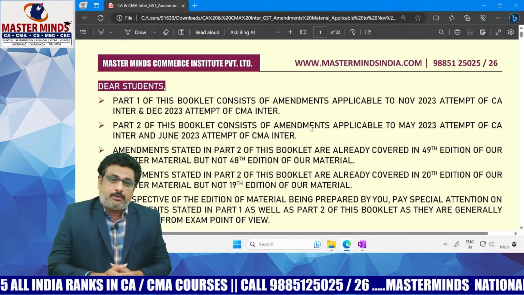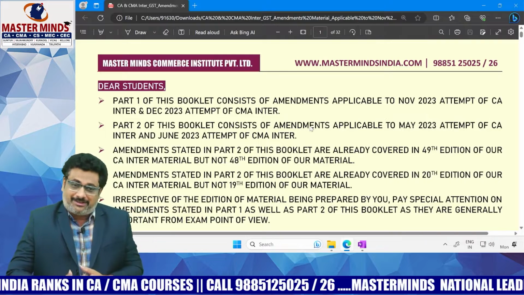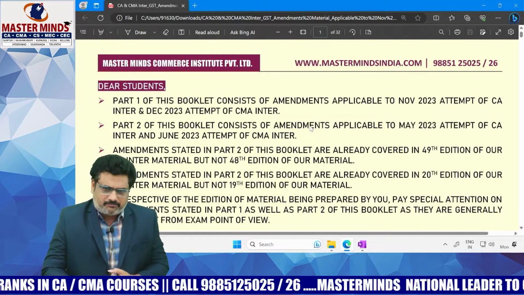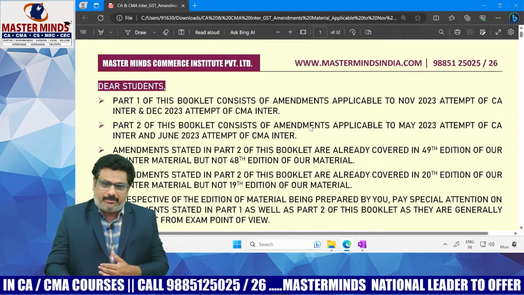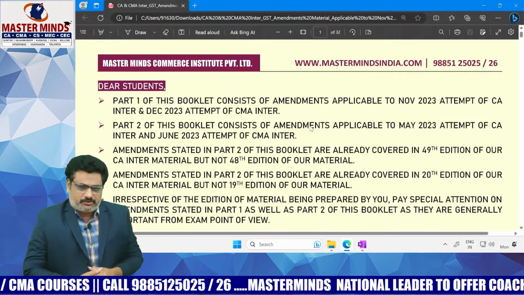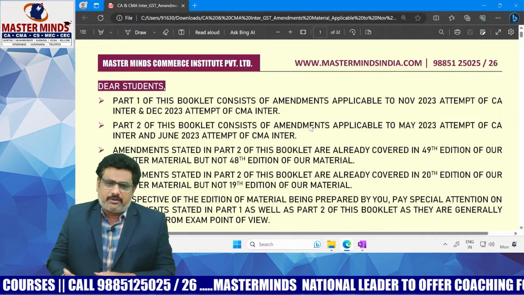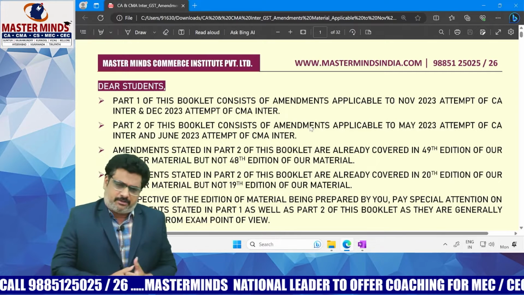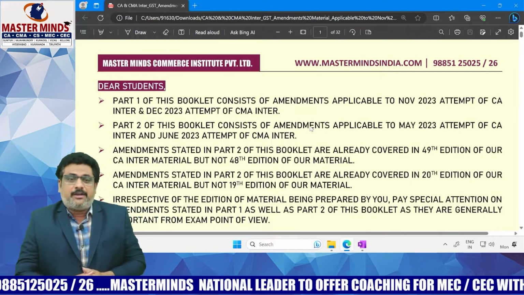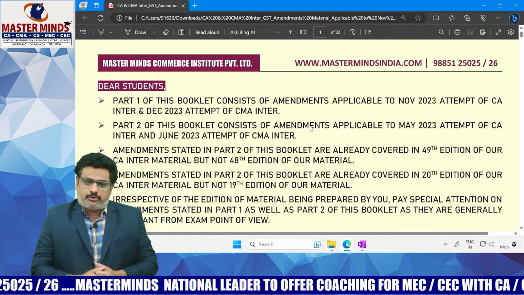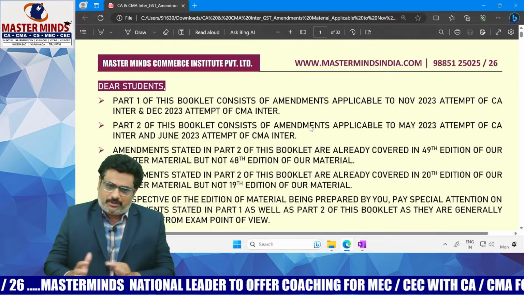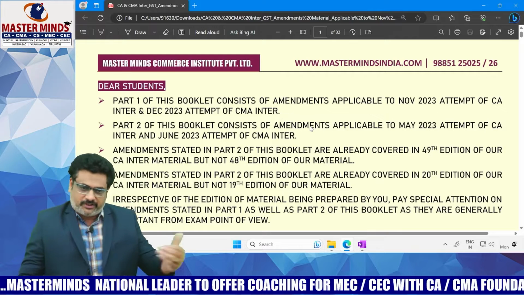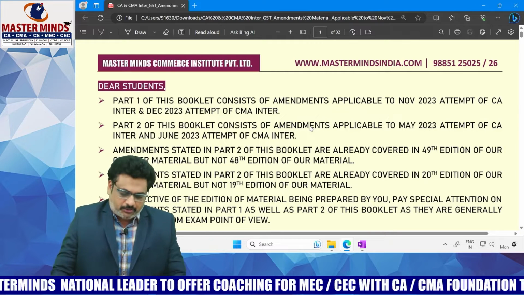Not all the amendments were tested in the May 2023 attempts, as well as with respect to June CMA Inter. So there is a possibility that the left-over amendments can be asked in this particular attempt also. That's why you need to keep focus on part 2 amendments also, even though they are covered in your material at various chapters. That is the thing you need to remember.